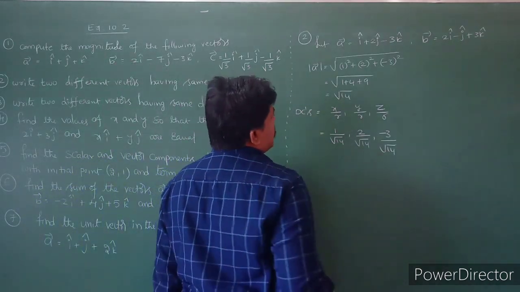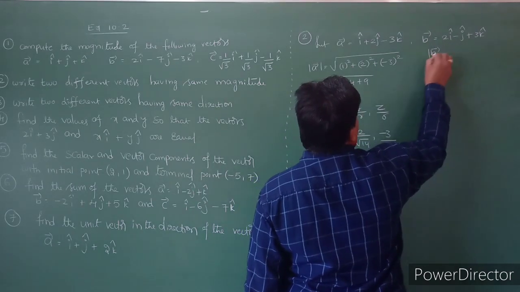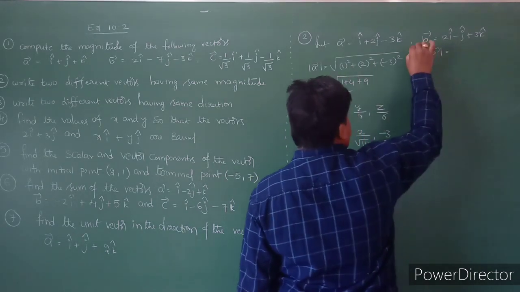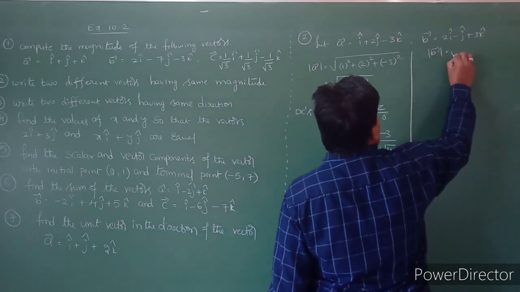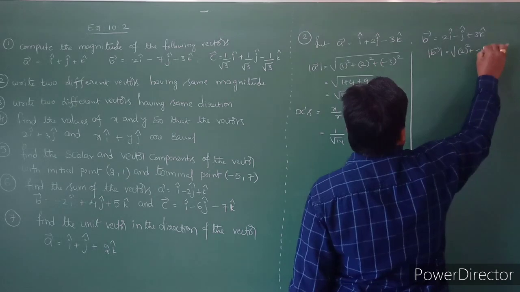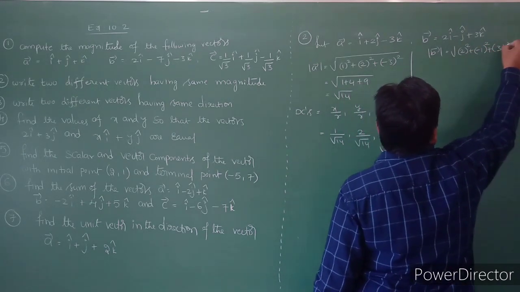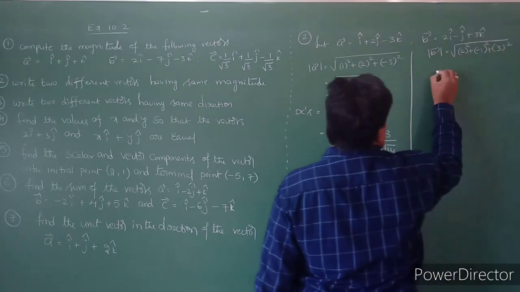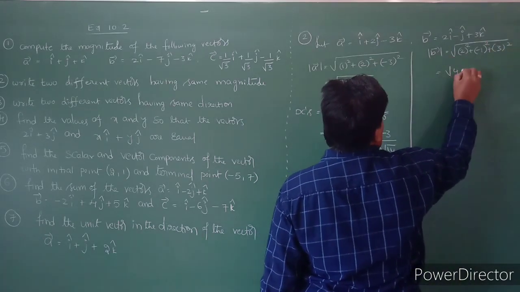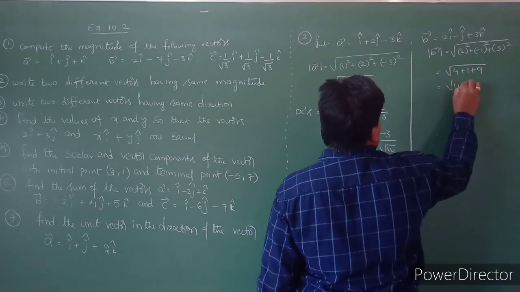Direction cosines. Similarly, you can take the b vector. What is the mod b bar? Mod b bar is equal to square root of 2 square plus minus 1 square plus 3 square. That is equal to square root of 4 plus 1 plus 9, so this is also root 14.